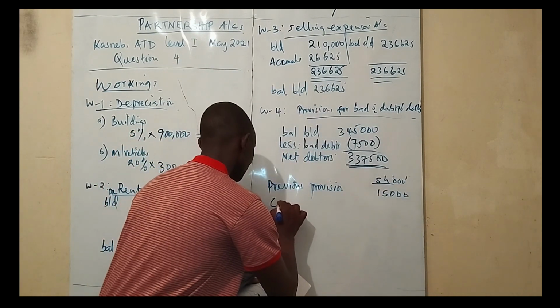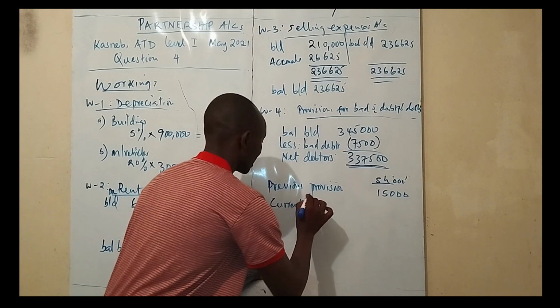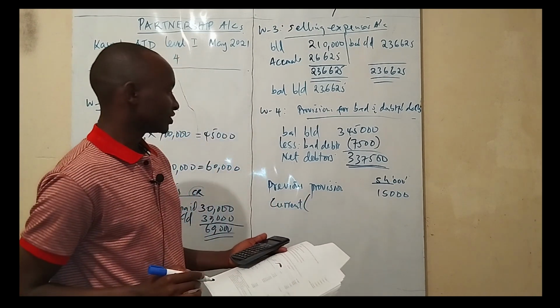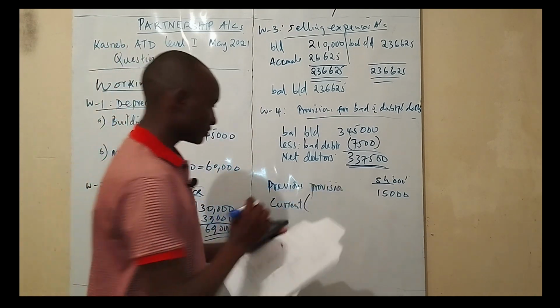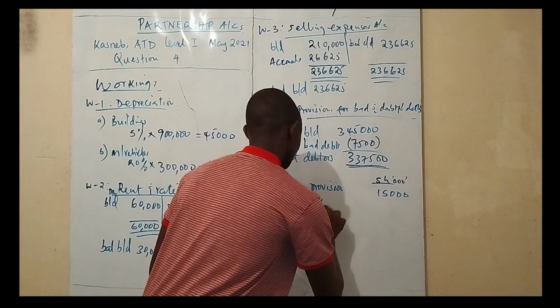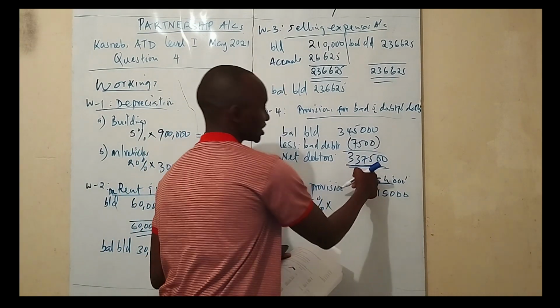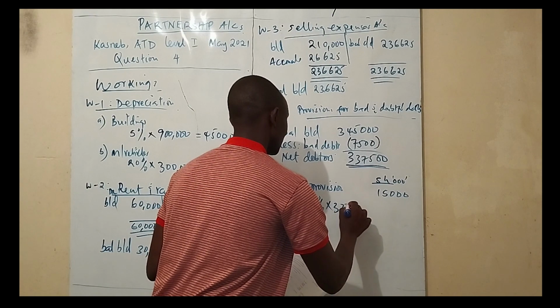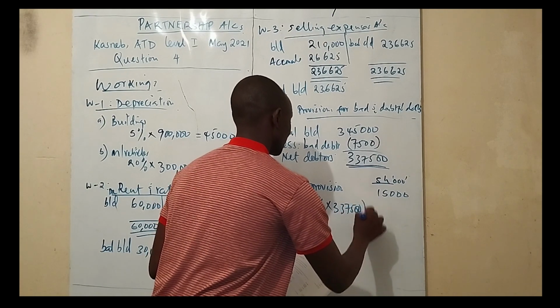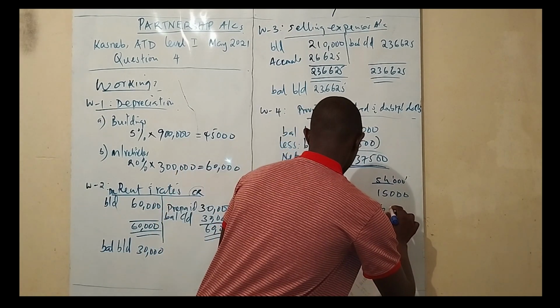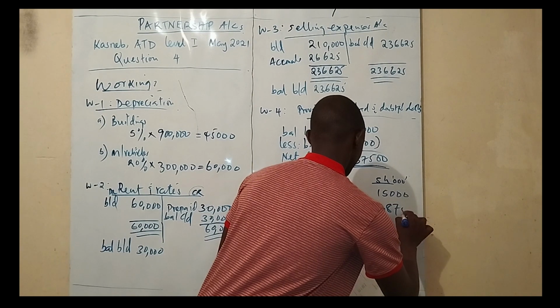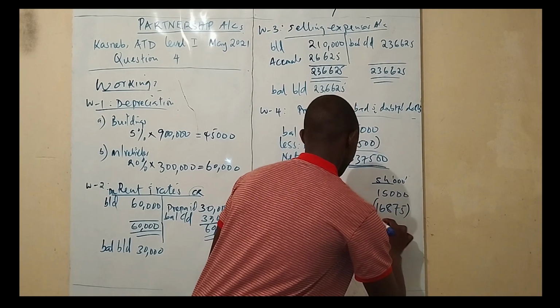And then the current provision is they are providing at 5% of outstanding debtors. 5% of outstanding debtors is 33,750. The figure is 16,875 less.